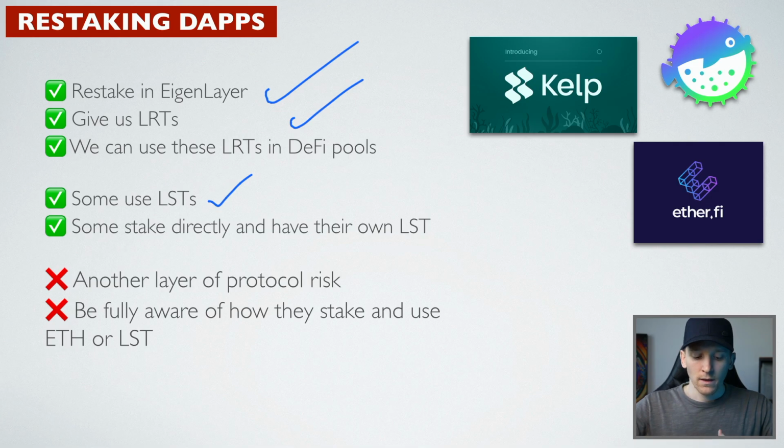This is another layer of protocol risk, because what you're doing is staking with the liquid staking token, then using liquid restaking, and these protocols on top. So there's a lot of extra moving parts, smart contracts, and things that could go wrong for sure. So be fully aware of how they stake and if they use ETH directly or if they're just using a liquid staking token and restaking for you. You can see the risks are adding up. A lot of smart contracts, layer 2s and things. Things are definitely going to go wrong in some of these liquid restaking protocols with so much stacked on top of each other.